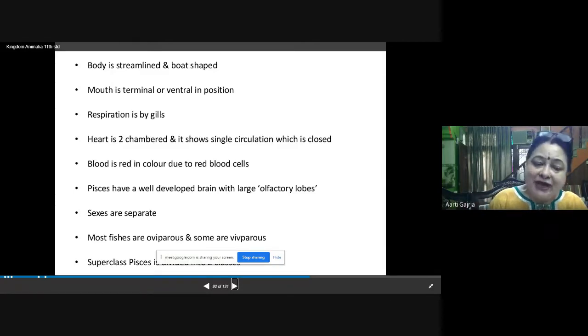Sexes are separate. Most fishes are oviparous. Oviparous means they lay eggs. So most of the fish lay eggs, but some are viviparous as well. And the superclass Pisces can be divided into two classes.